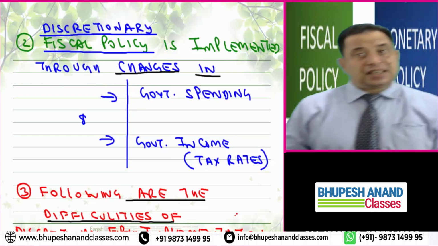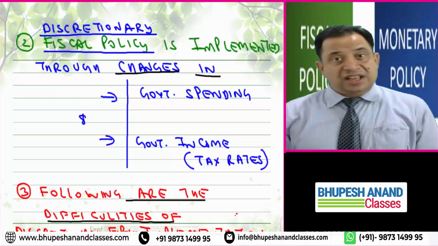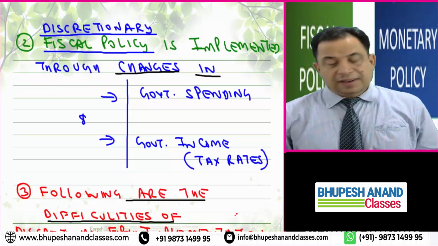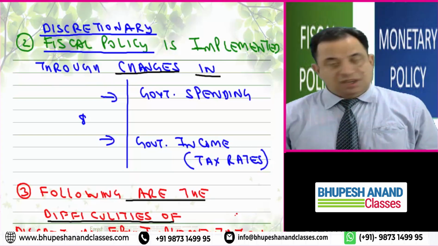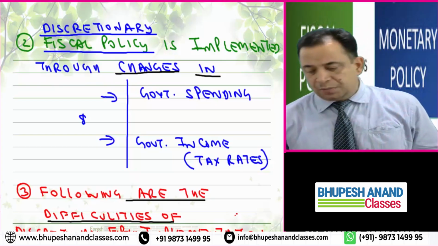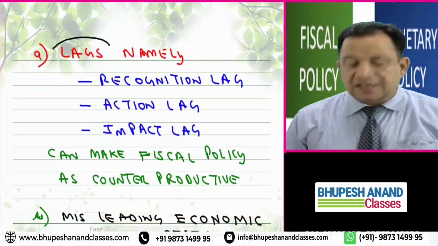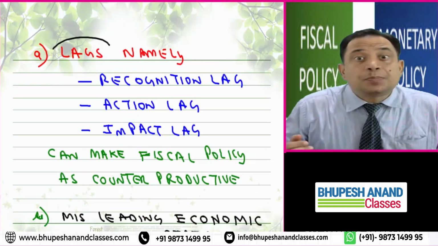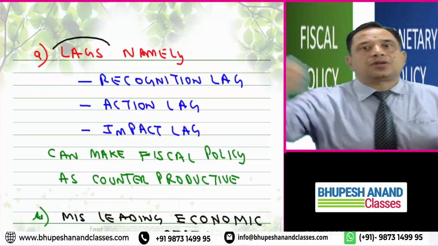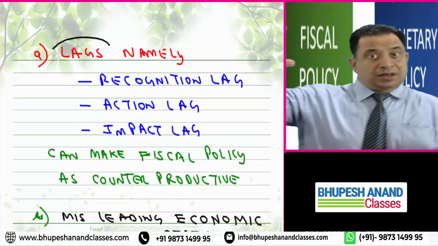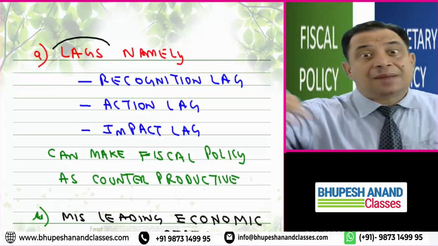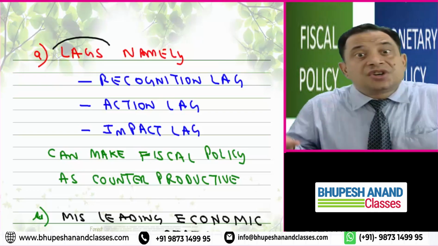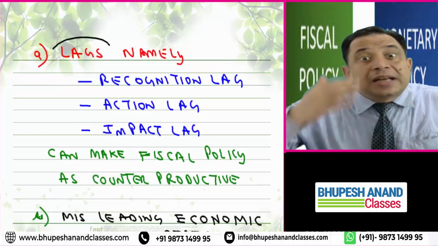So following are the difficulties of discretionary fiscal policy implementation. The first is lags, L-A-G-S. Discretionary policy is coming through a political process. Just listen to me for the coming 2 minutes. What is the meaning of a lag? Lag means delay. There can be different types of delays because discretionary policy is coming from a political process.